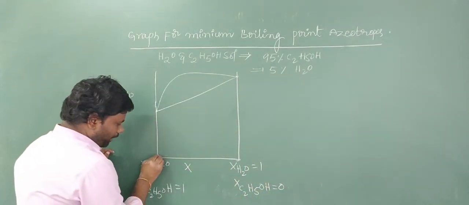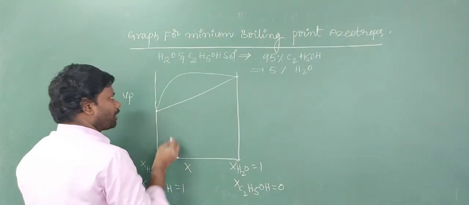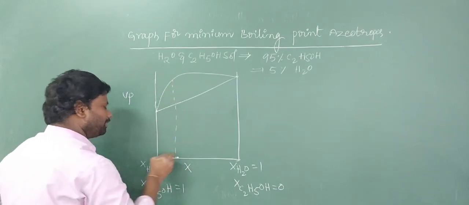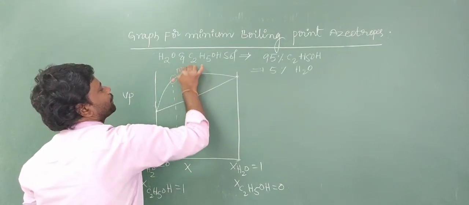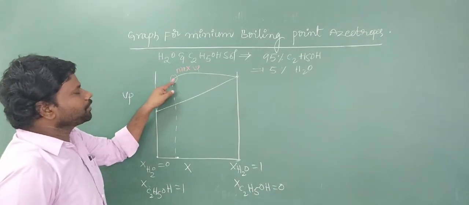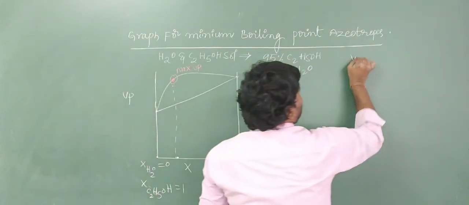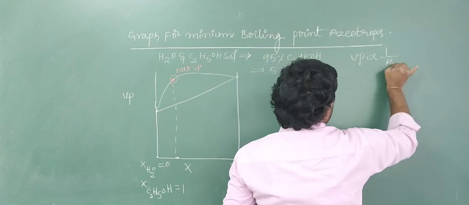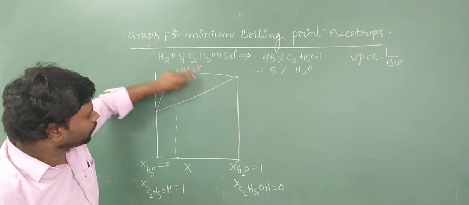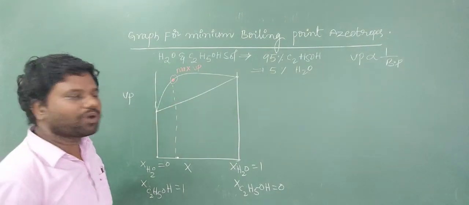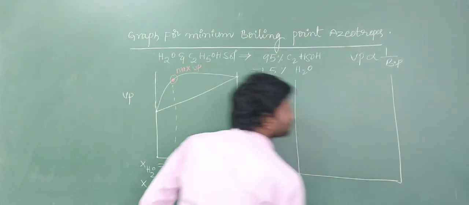From here to here, mole fraction increases 5%. To draw the lines like this, we get here the maximum vapor pressure. This is the maximum vapor pressure. So the vapor pressure is maximum, that means boiling point is minimum. Do you know that vapor pressure is inversely proportional to boiling point? We got the maximum vapor pressure from the graph. Now the graph is drawn between boiling point versus mole fraction.